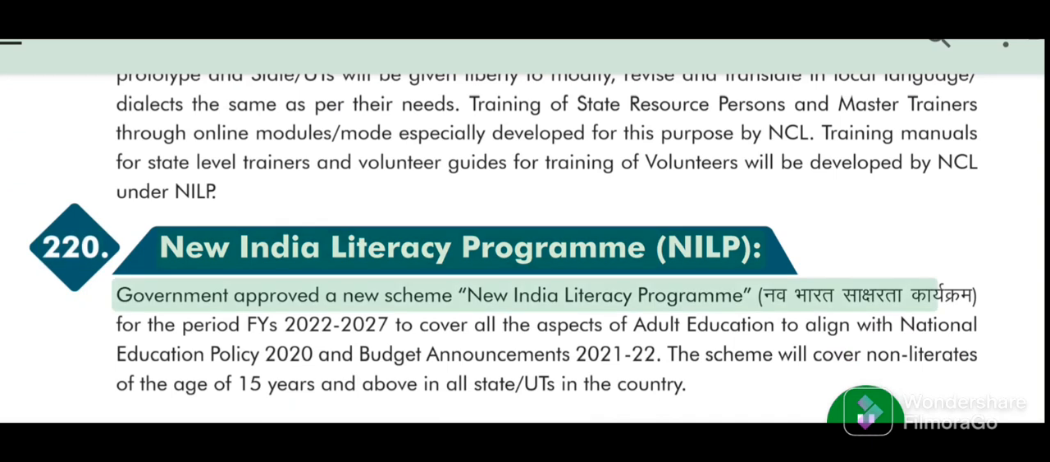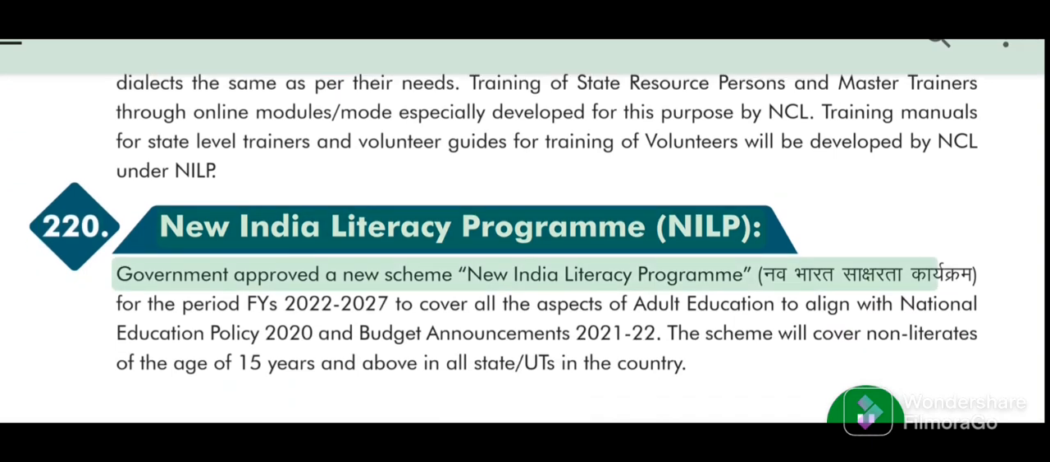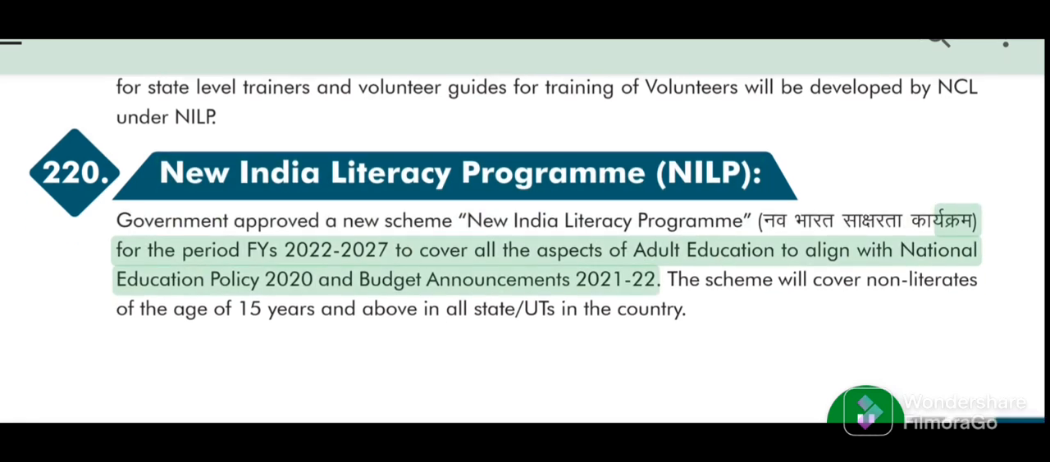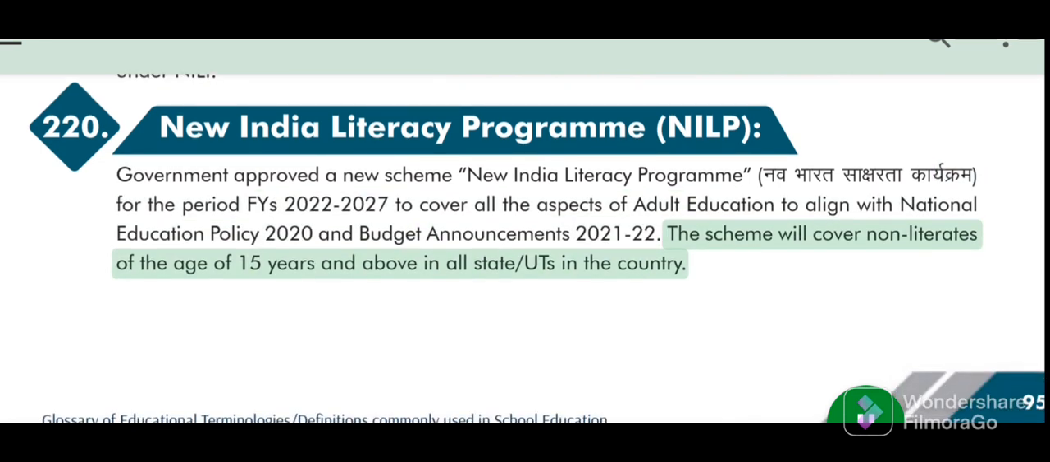220. New India Literacy Program, NILP. Government approved a new scheme, New India Literacy Program, for the period FYs 2022-2027 to cover all the aspects of adult education to align with National Education Policy 2020 and Budget Announcements 2021-22. The scheme will cover non-literates of the age of 15 years and above in all state UTs in the country.